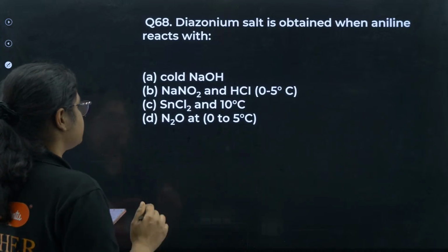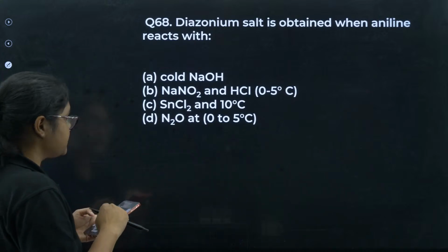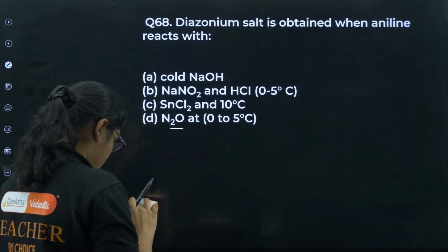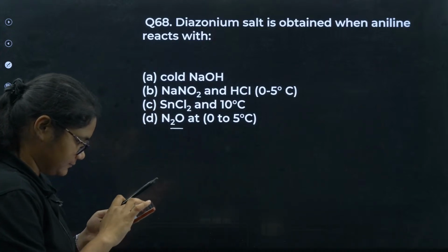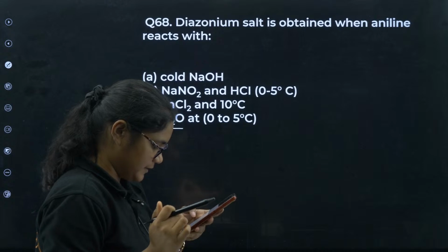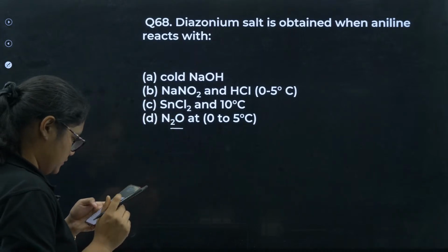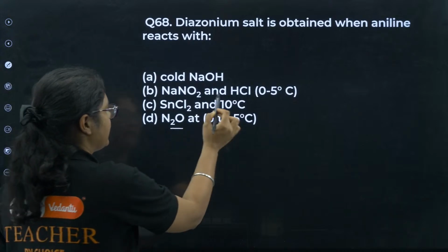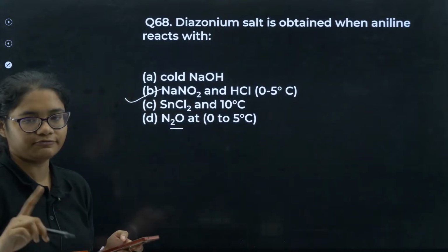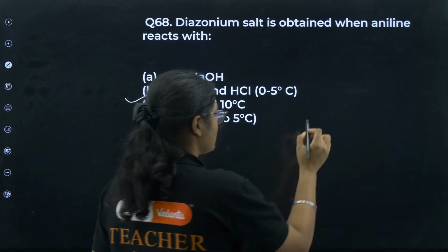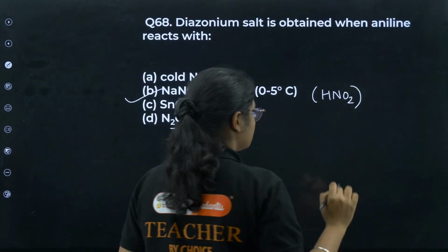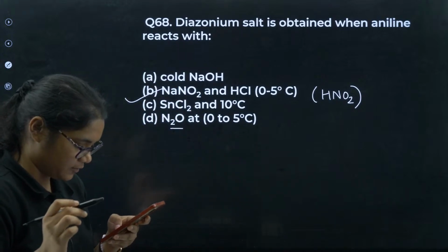Diazonium salt is produced on reaction of cold NaOH, then you have NaNO2 and HCl, SnCl2, N2O. What will be the answer here? Yes, B: NaNO2 and HCl at 0 to 5 degrees Celsius, or you can also write it as HNO2. This can also be given in the question, so do not get confused here.